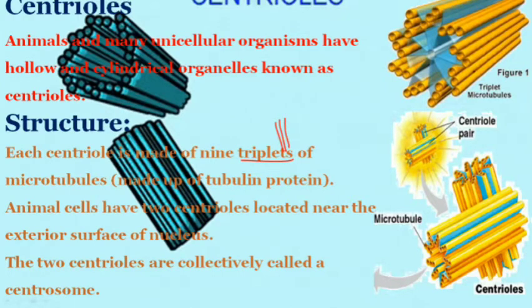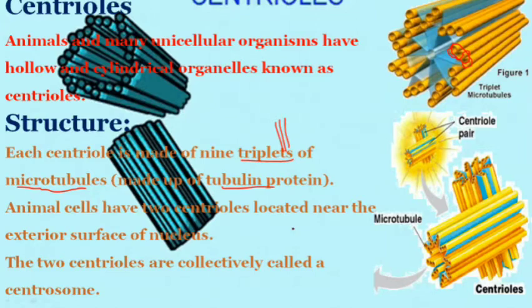These three, 1, 2, and 3, form triplets. So how many triplets are there? 9 triplets are there. 1, 2, 3, 4, 5, 6, 7, 8, and 9. They are arranged to form a star-like structure. Remember one thing, microtubule is made up of tubulin protein. So tubulin protein is present in microtubules.